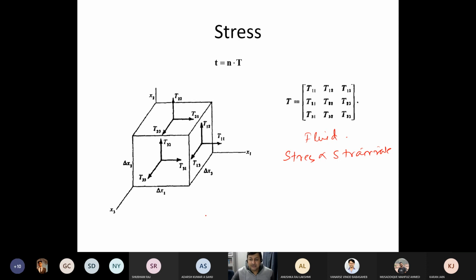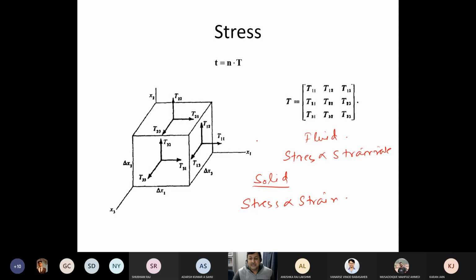Correct. For a solid, what will happen? For a solid, stress is proportional to just strain. Now, what is the typical knowledge that you have, that stress is proportional to strain?